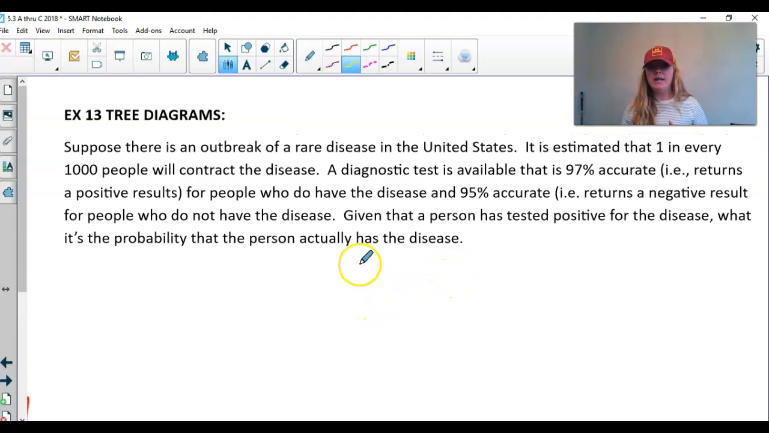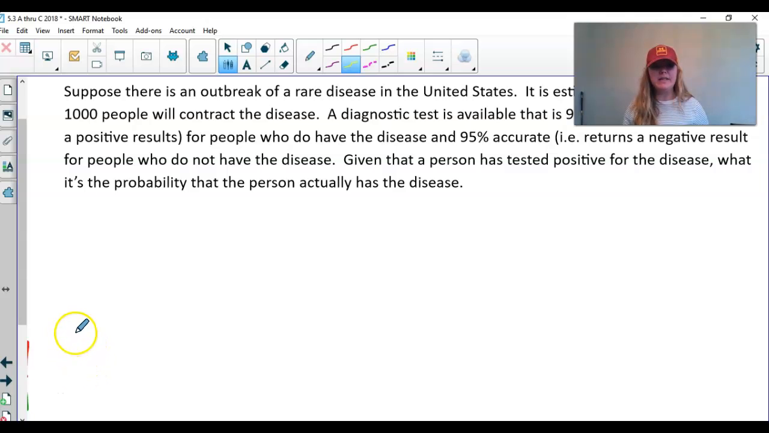Again, a lot going on here. When there's a lot going on, do a tree diagram. So what do we have? We have people in the United States. That's where we're going to start.